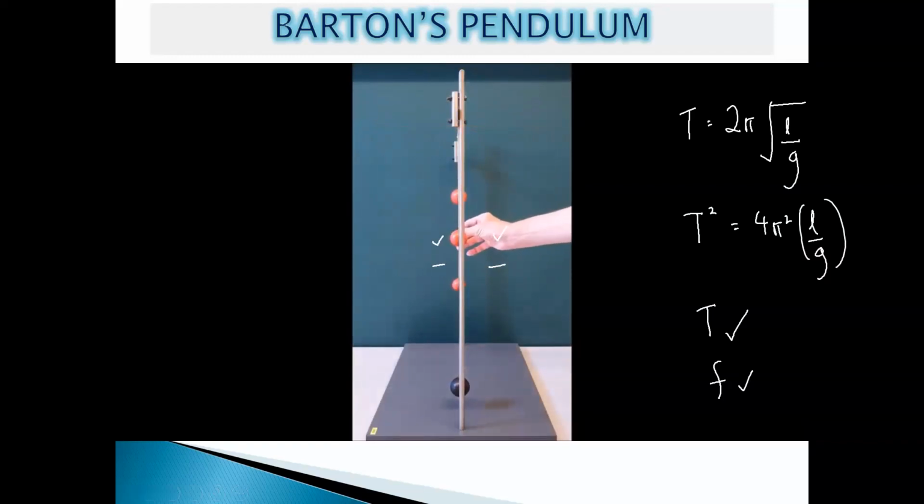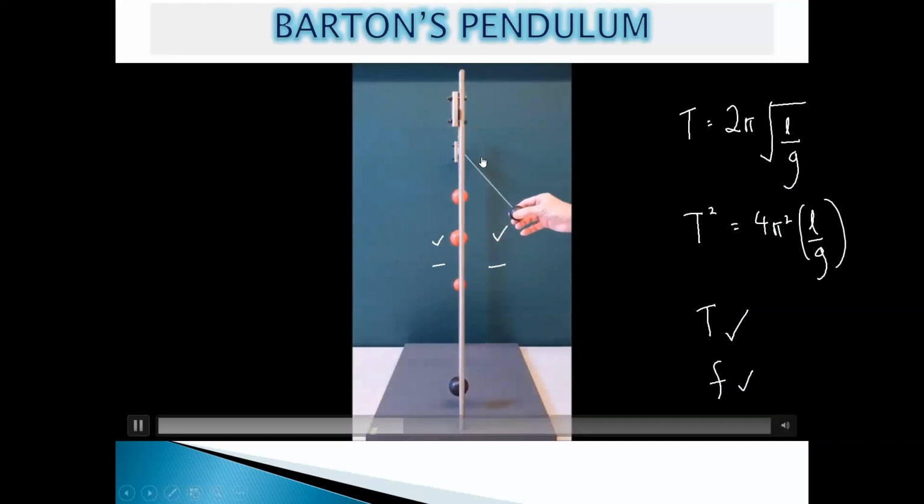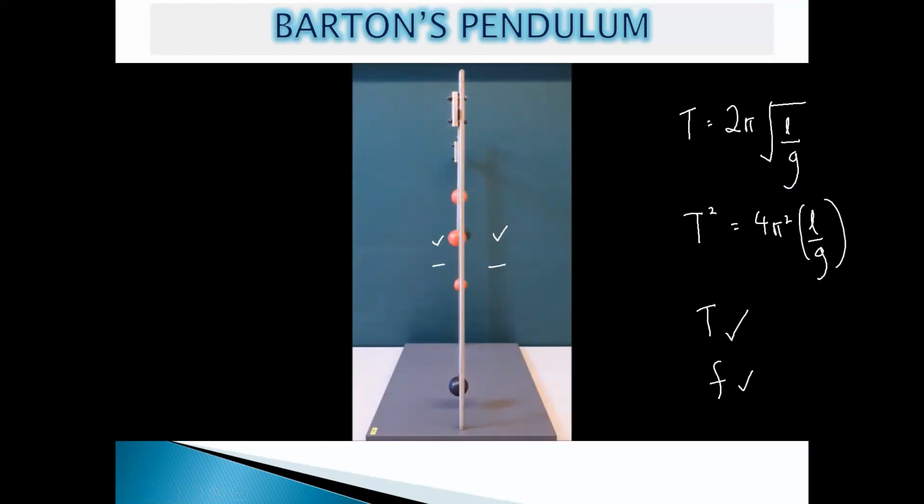According to Barton's pendulum system, two systems with the same length will experience the same period of oscillation, and so the same frequency. When they have the same frequency, they will experience resonance. For resonance, the idea is two systems with the same frequency.